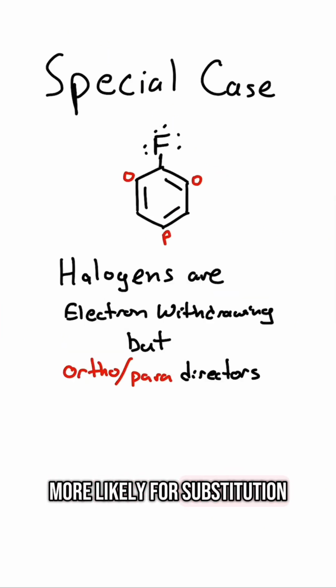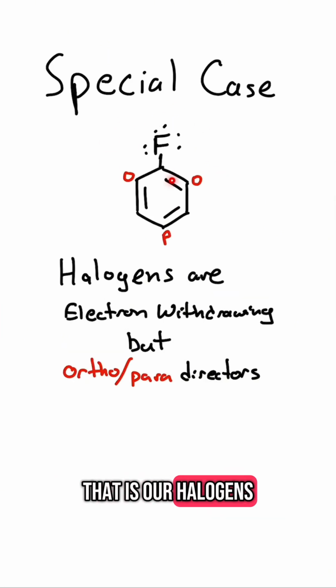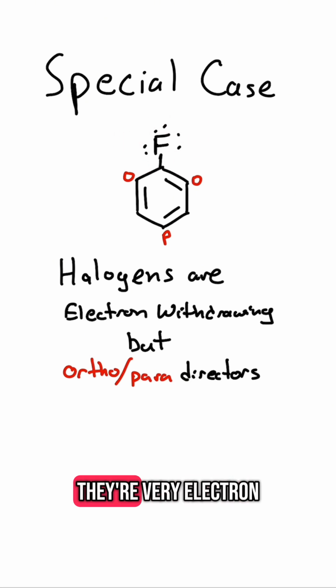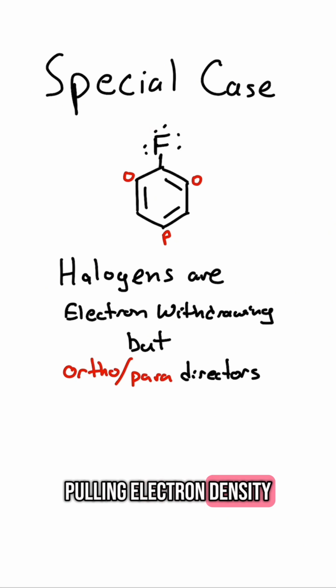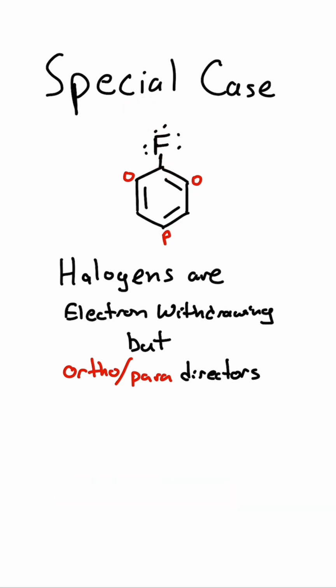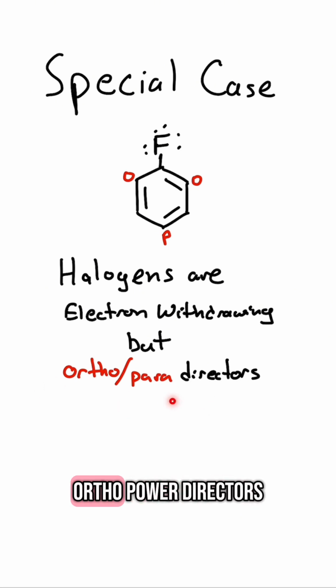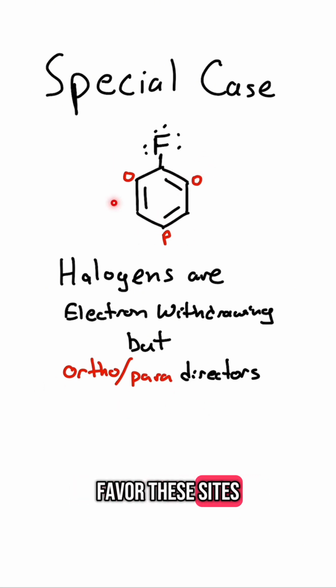The more it deactivates the ring, the more likely these spots are for substitution. There is a special case, and that is our halogens, like this fluorine right here. The halogens are very electronegative, so they're very electron withdrawing. They're pulling electron density up this ring to themselves, so they're slightly deactivating in that sense. However, they are ortho-para directors in that they favor these sites, and it's a little contradictory. They pull electron density off the ring through an inductive effect, but then they have all these lone pairs, which donate electron density back to the ring through resonance. So that's why it primes these sites.